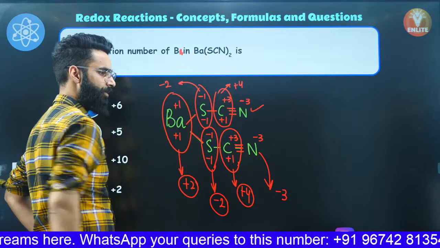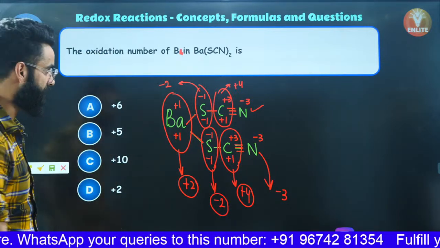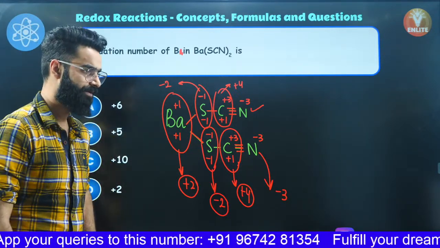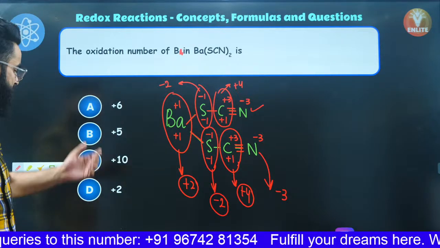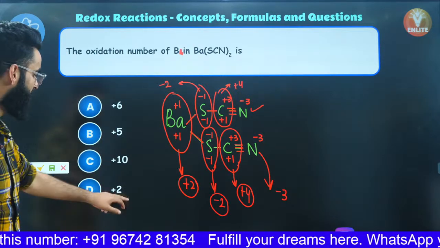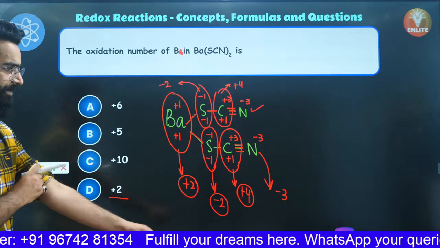So you calculated the oxidation state of each element in case of your Ba(SCN)2, right? So I'm sure your question is done and dusted. I was supposed to calculate the oxidation number of barium over here, so it is coming out to be +2, as simple as that, right?